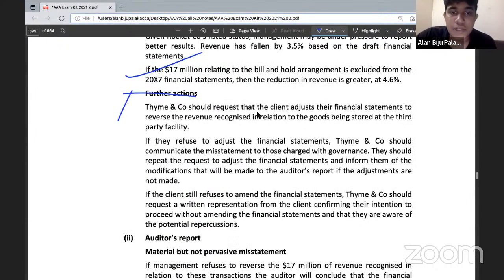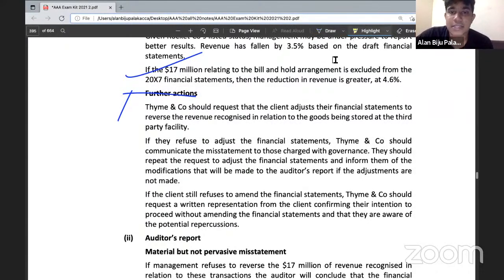See, TN company should request that the client adjust their financial statements to reverse the revenue recognized in relation to goods being stored at the third-party facility. If they refuse to adjust the financial statements, TN company should communicate the misstatements to those charged with governance. They should repeat the request to adjust the financial statements and inform them about the modification that will be made to the auditor's report. If the client refuses to amend the financial statement, TN company should obtain written representation from the client confirming their intention to proceed without amending the financial statements. They are aware of potential requisitions.